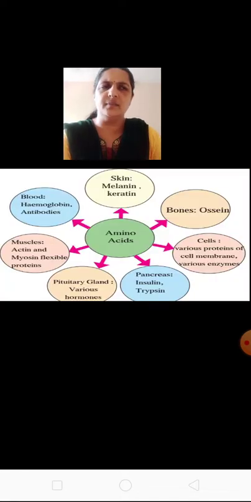You can see in this table. When the amino acid reaches the bone, it produces the protein called ossein. When the amino acids reach other cells, various products, cell membrane and different enzymes are produced. In the pancreas, they will produce insulin and trypsin. When they go to various glands, they will produce proteins and various hormones.